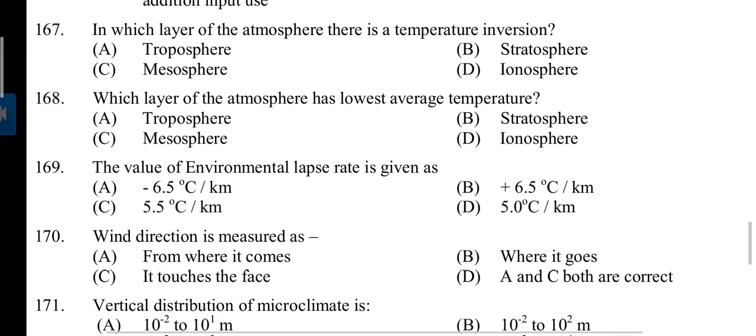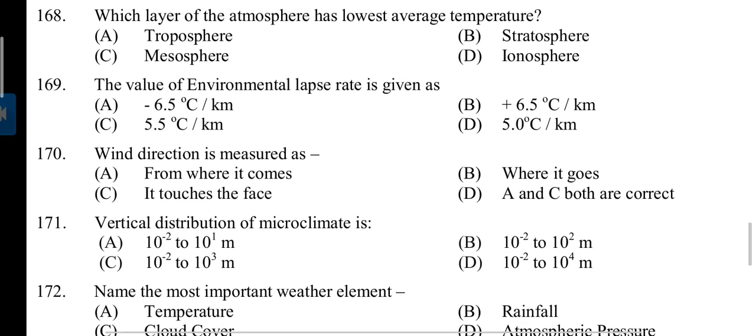167. In which layer of the atmosphere is there a temperature inversion? In stratosphere. Answer B. 168. Which layer of the atmosphere has lowest average temperature? Answer is C. Mesosphere. Question 169. The value of environmental lapse rate is given as. Answer is B. Plus 6.5 degrees Celsius per kilometer.